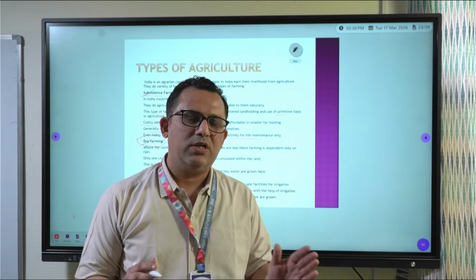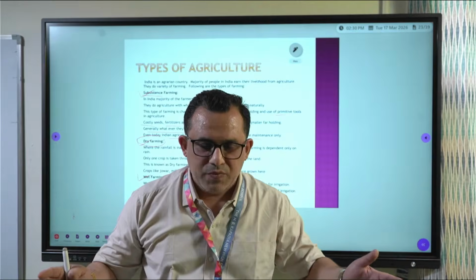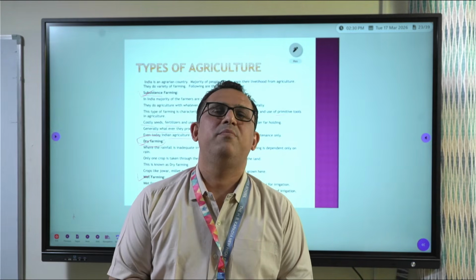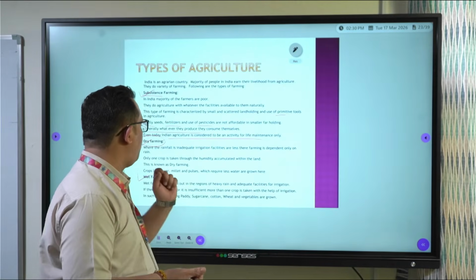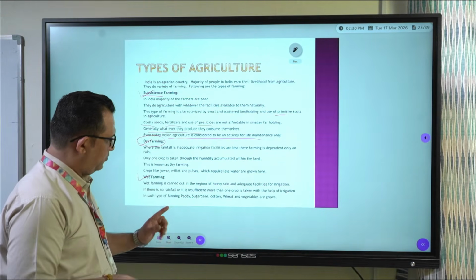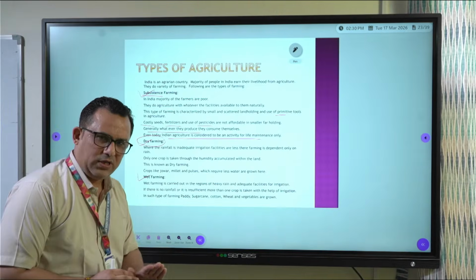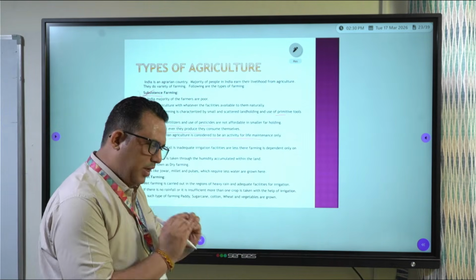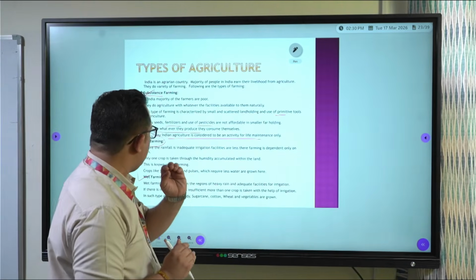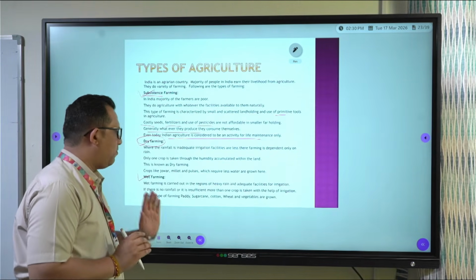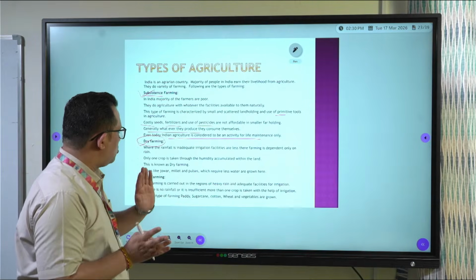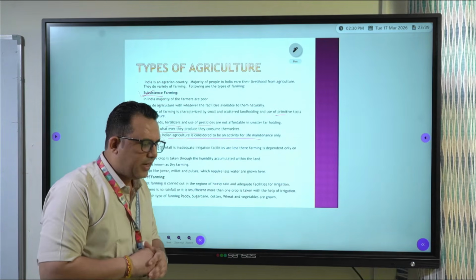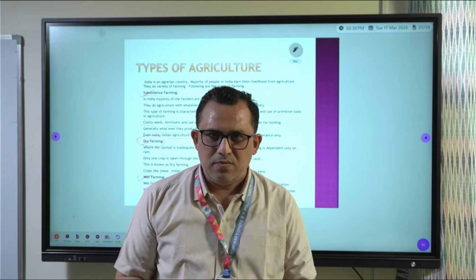For that, they make a pit on their land and fill it with water so that moisture remains for a longer time. Then they do farming on this type of land so that crops can get water in shortage of water. When there is no rainfall, the land is still moist and they can do their farming. But water is limited, so only one crop in a year can be taken, right? They do not get water twice a year.